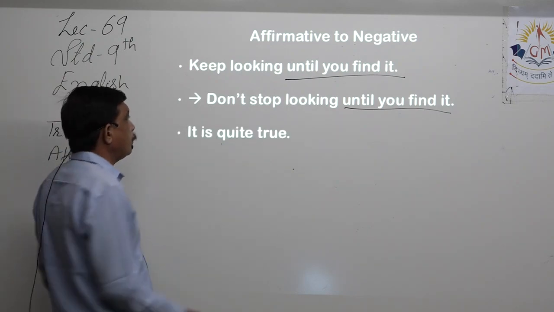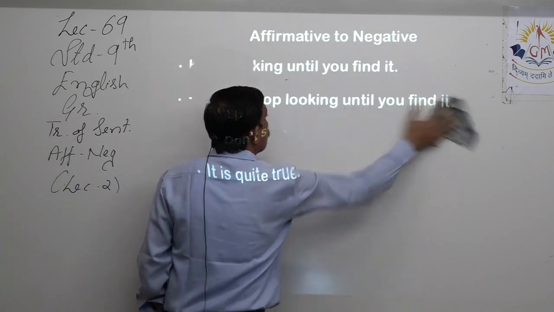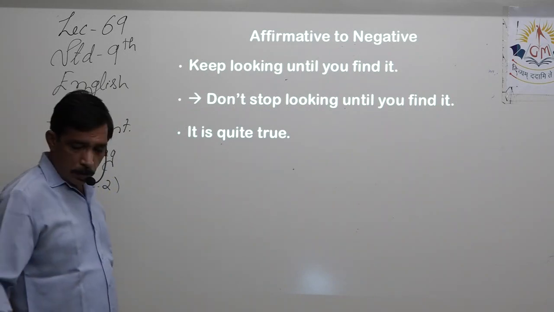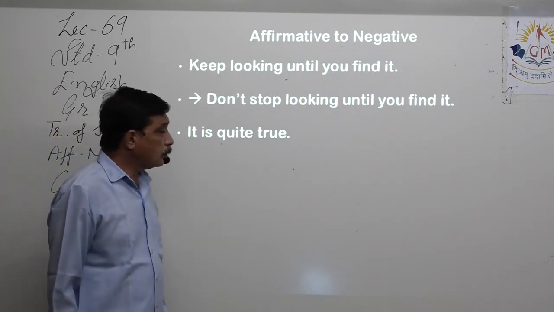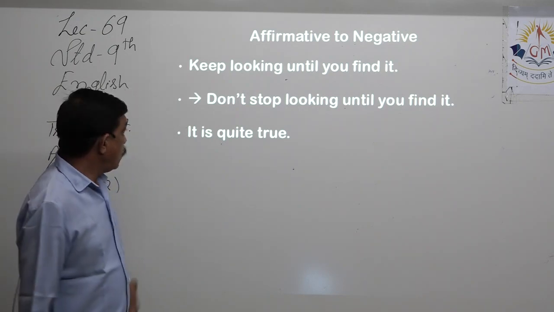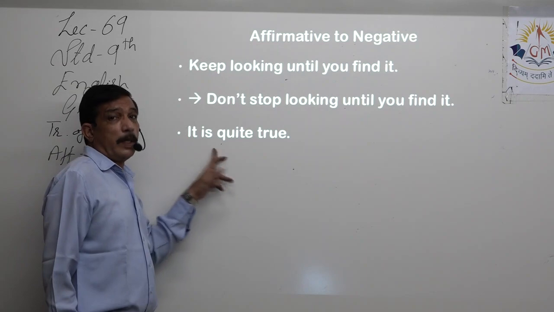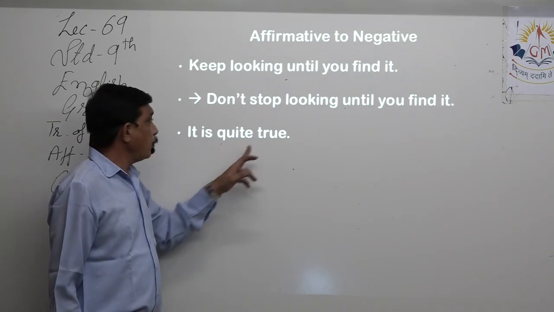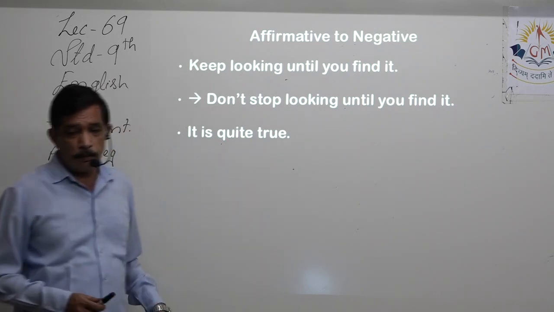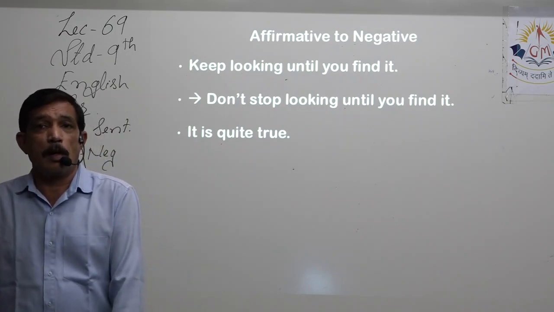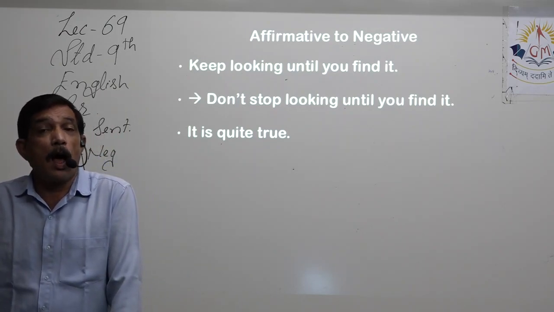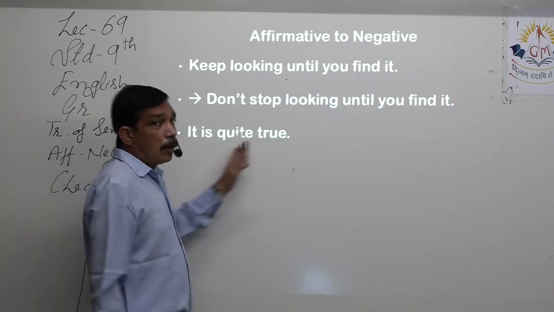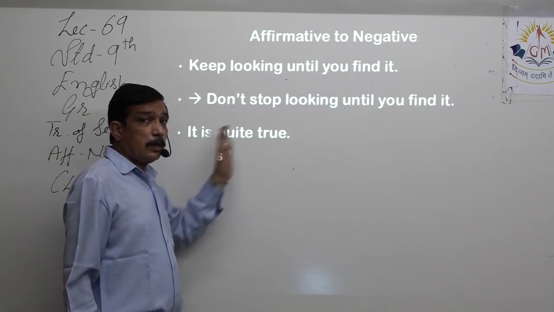It is quite true. It is quite true. It is quite, it is not quite. So we have to add negation. Negation has only one place, it cannot come here. Yes, try it in a book. See if you can add negation after "quite". Not possible, right? It is quite not true. It is not quite not true.